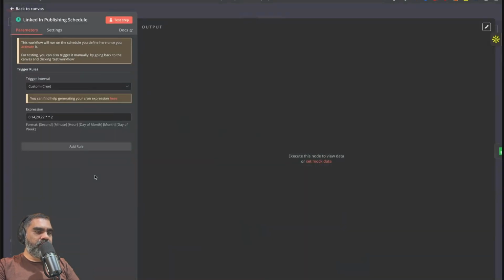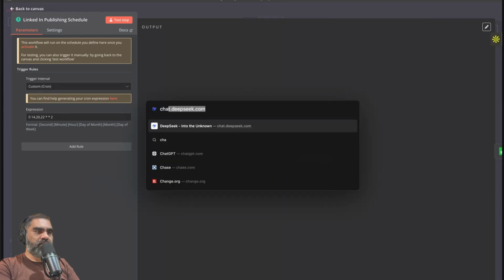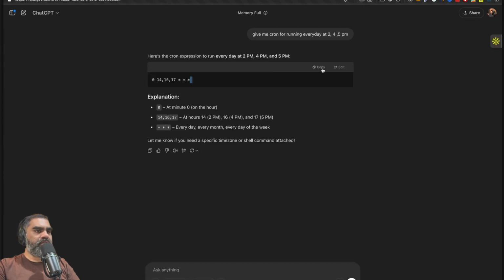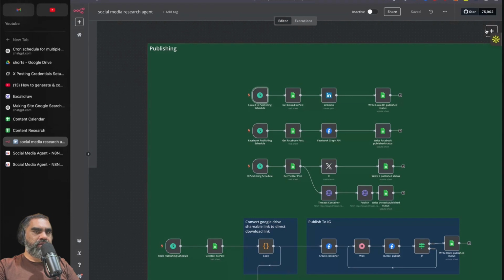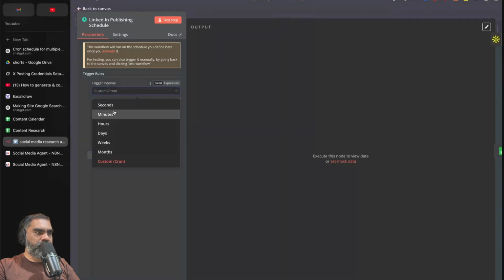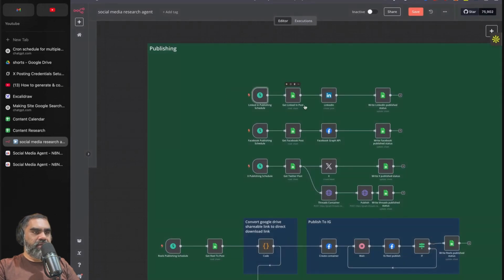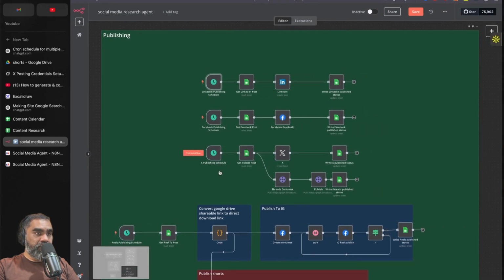And this cron, if you want it to run every day at 2 p.m., for example, you can just ask ChatGPT something like, give me cron for running every day at 2, 4, and 5 p.m. And then you copy that, and in your schedule trigger, in the trigger interval, instead of choosing seconds, minutes, or hours, you select custom cron, and then you put that in there. So that's basically it.